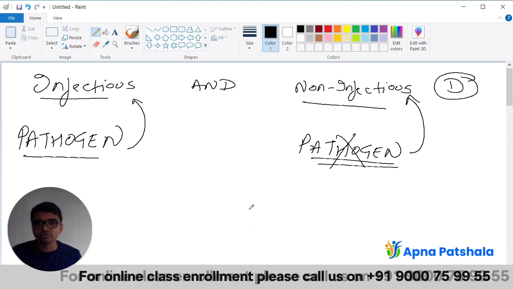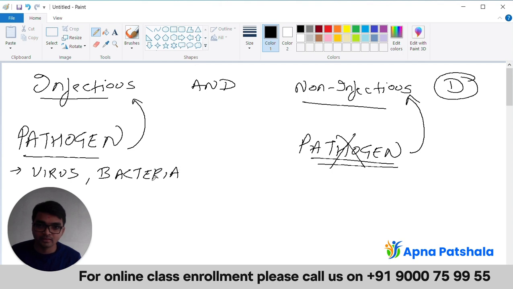Simple. Now you will ask, sir, what are these pathogens? Best example, COVID-19 running in the country, right? What is that due to? Virus. Yes, that is a pathogen. Bacteria? Yes, that is also a pathogen.